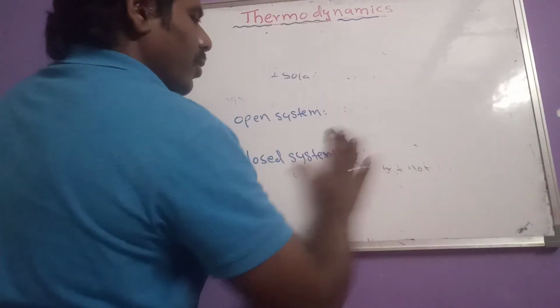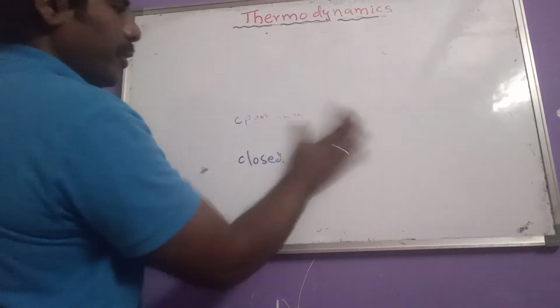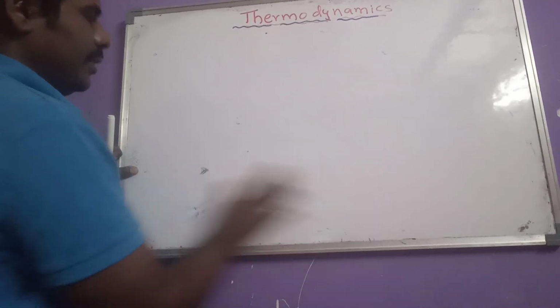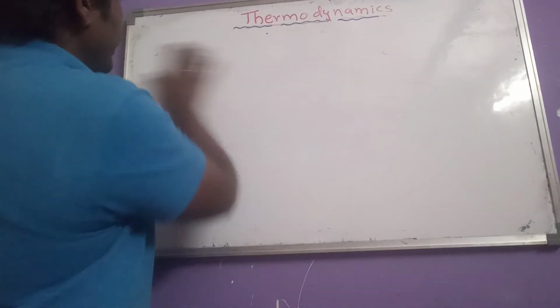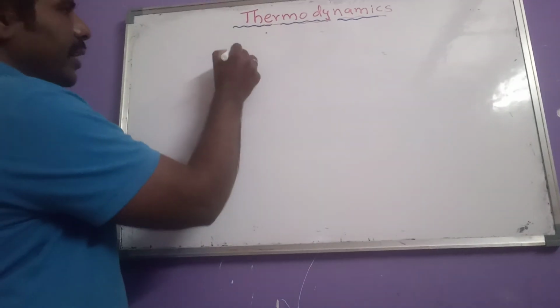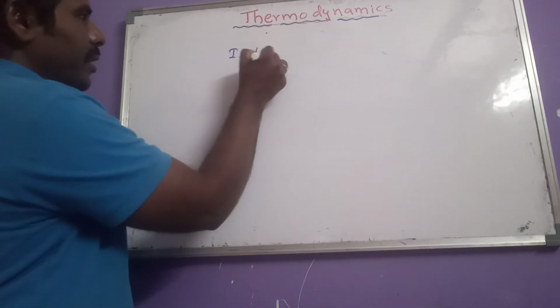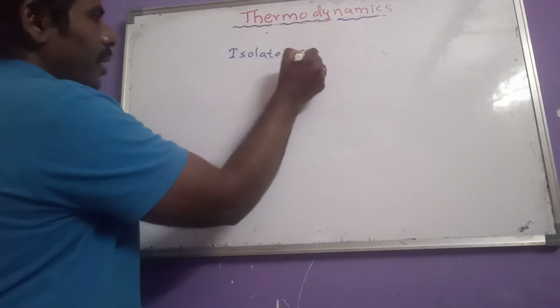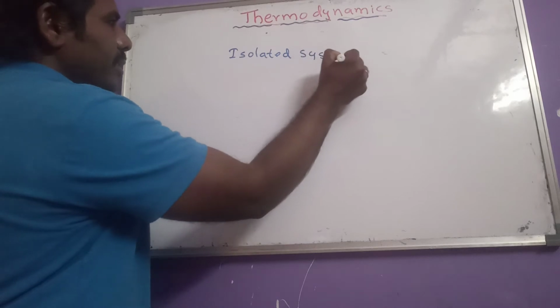And now come to another one here, isolated system. So what does isolated mean? I think many of you came to understand that. Neither heat nor matter exchange with the surroundings. That system is said to be an isolated system.